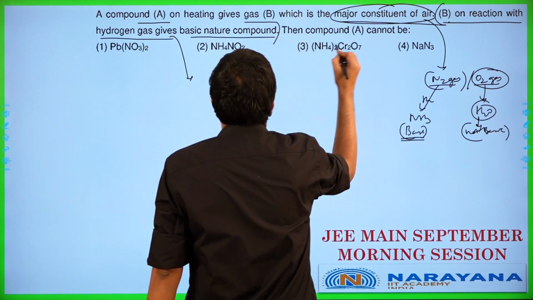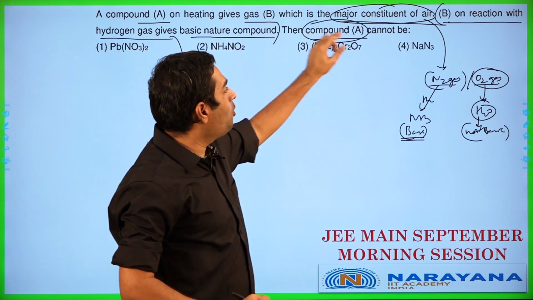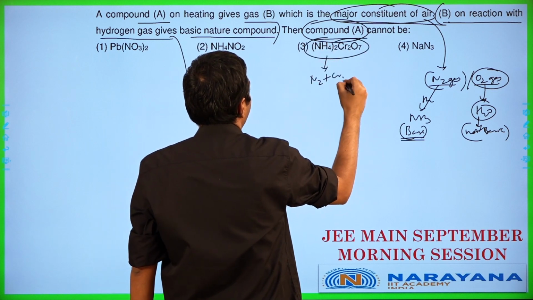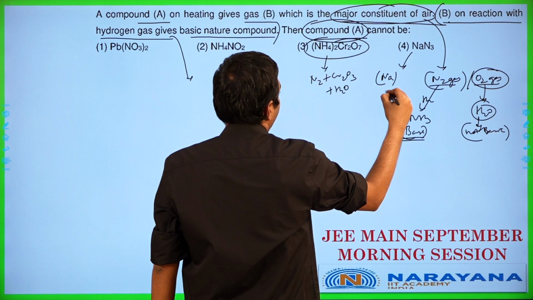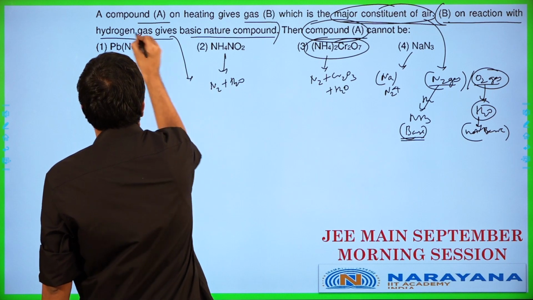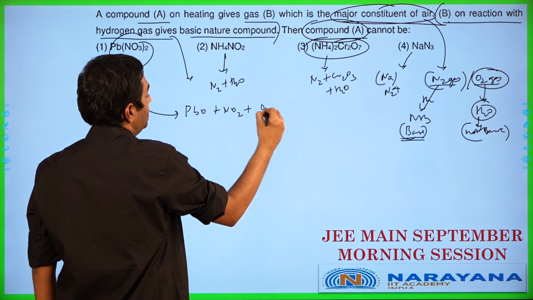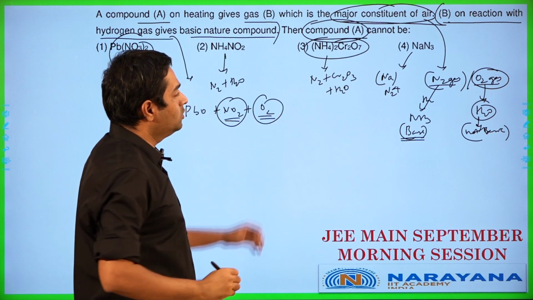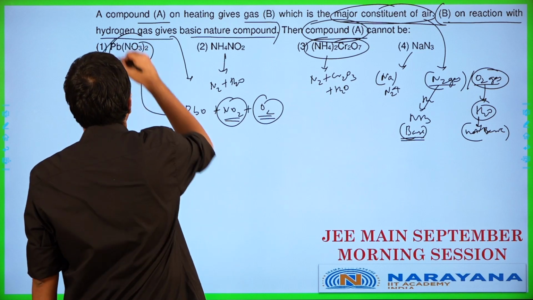So they are asking us which among the compounds on heating does not give nitrogen gas, because they are asking compound A cannot be. Ammonium dichromate on heating will give N2 plus Cr2O3 plus H2O. NaN3 will give sodium and will end up forming nitrogen gas. NH4NO2 will give N2 plus H2O. Pb(NO3)2, on the other hand, will give PbO plus NO2 plus O2. So in this case we get nitrogen dioxide gas and oxygen gas. We are not interested in oxygen gas here, we are interested in getting nitrogen gas. So the answer here is going to be option number 1.